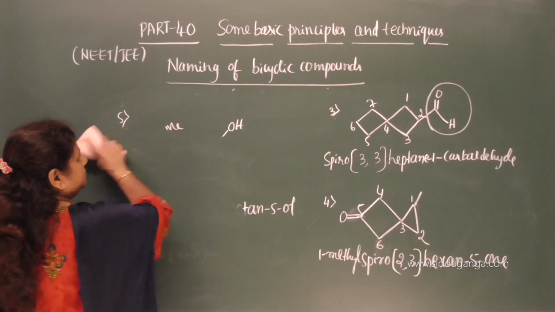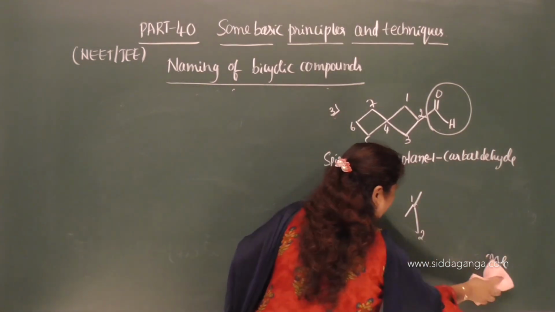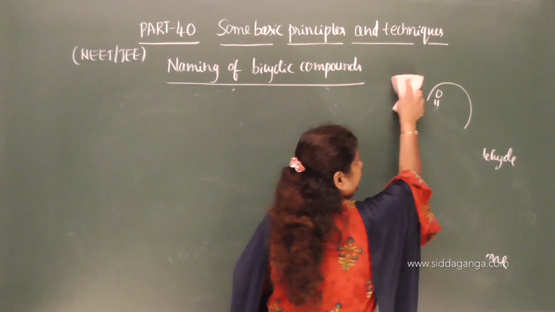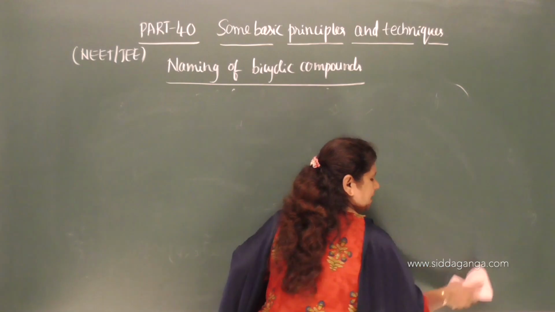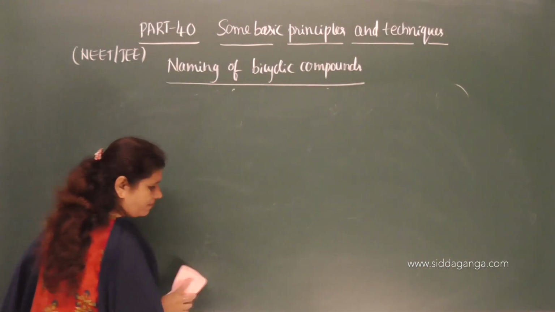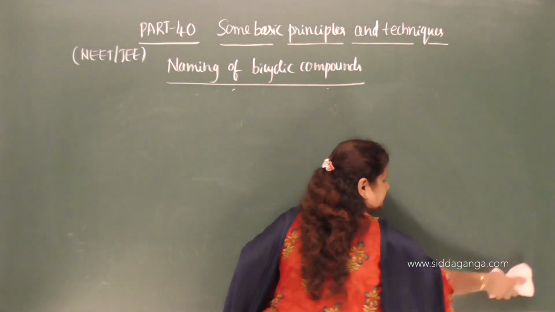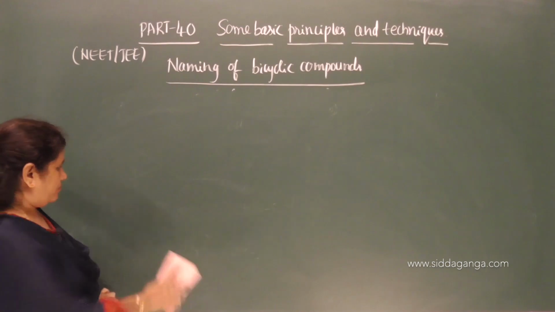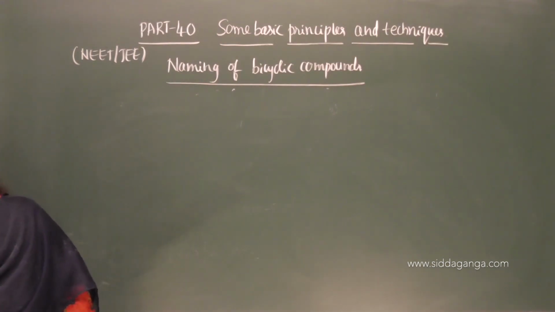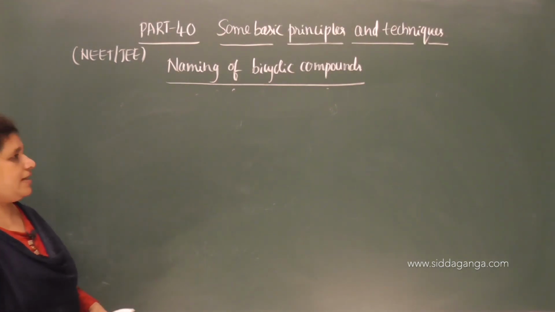Now move on to the examples for fused and bridged bicyclic compounds. Take down the examples. Write down the examples for fused and bridged bicyclic compounds.